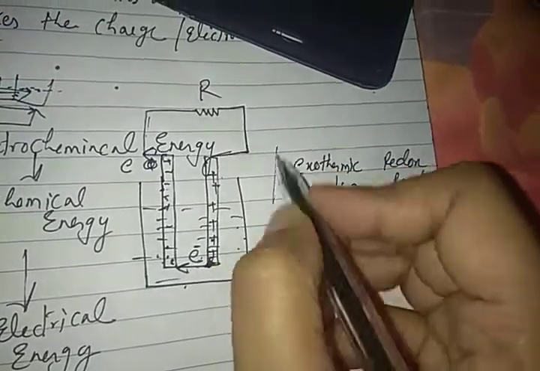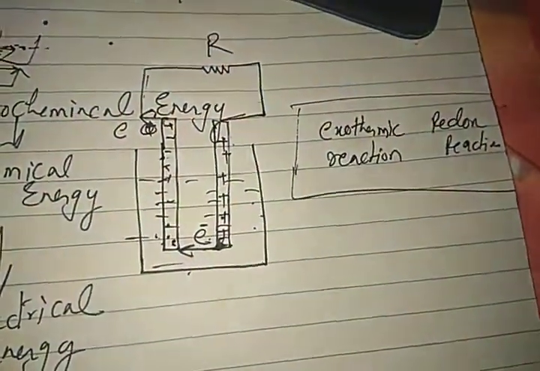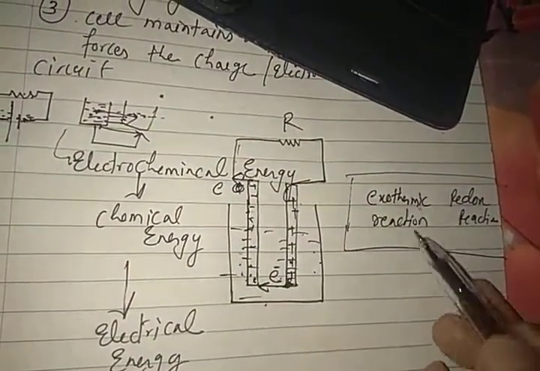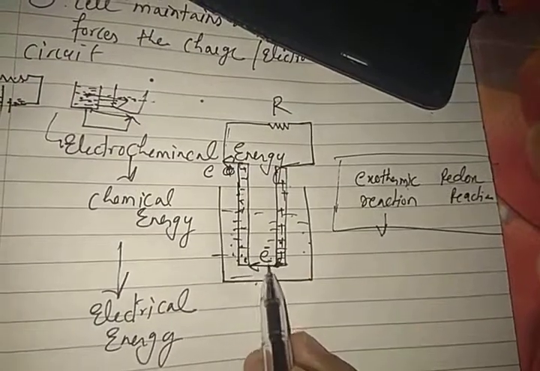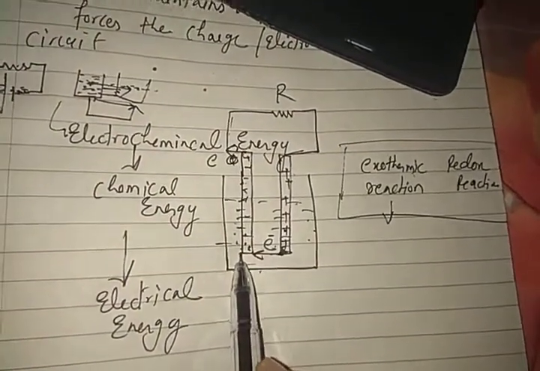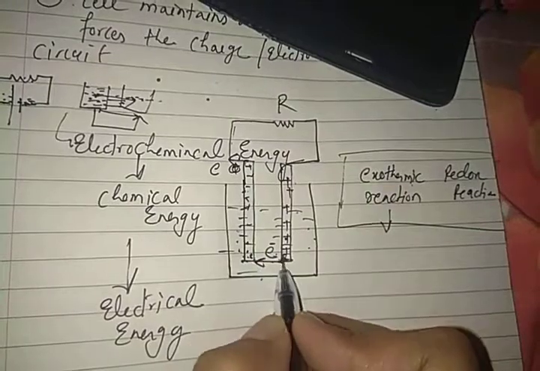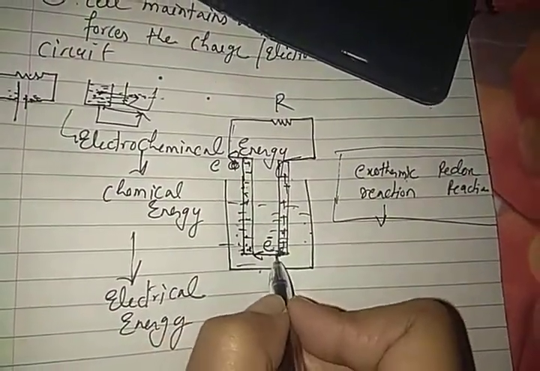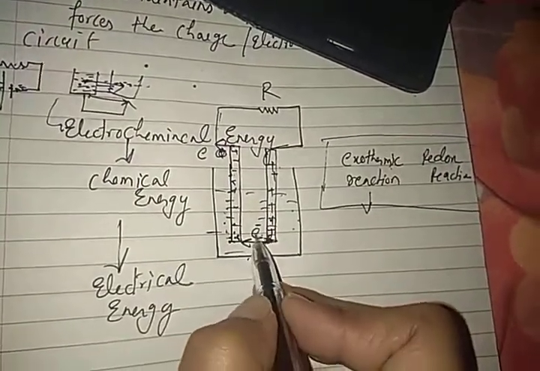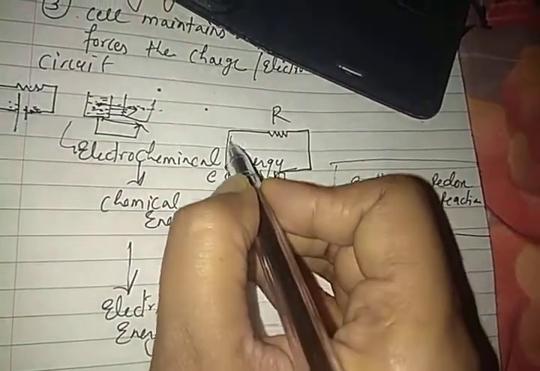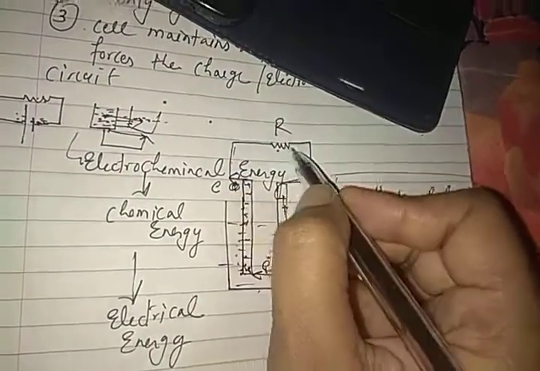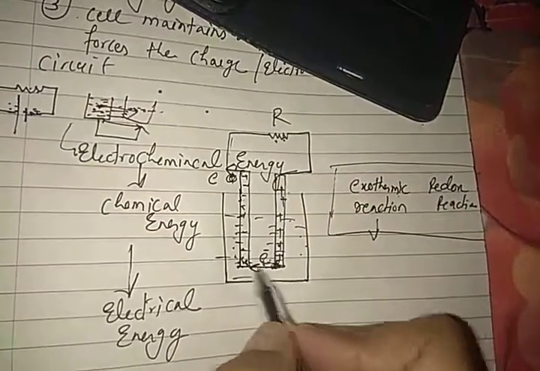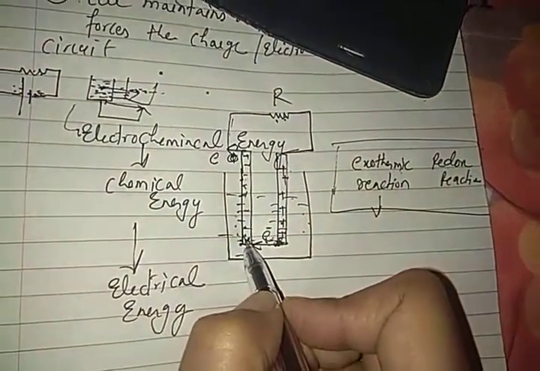Now in this, we are going deeply into chemistry, which is not needed in physics, but for your knowledge I wanted to tell you which reaction takes place. An exothermic reaction takes place, which releases energy. Now what is happening here? The electron is getting charged as it moves from this point to this point. It is like it fills its bag with this energy, then goes there, releases its energy in the resistance, and after releasing the energy it again comes to this point, and again along this path it fills its bag with energy.